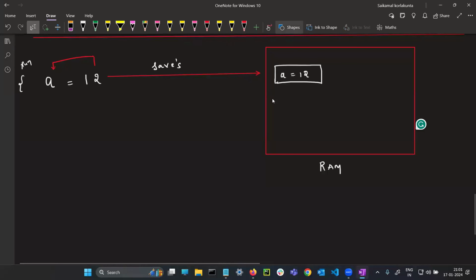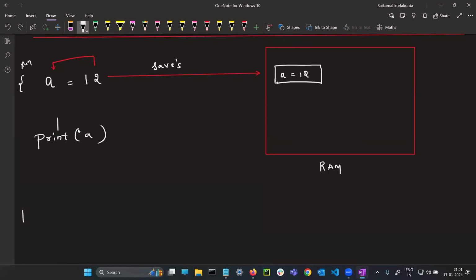Now, if you want to see whether it is available in the RAM or not, write like this: print A. Sir, what is the meaning of this? What will this print do?